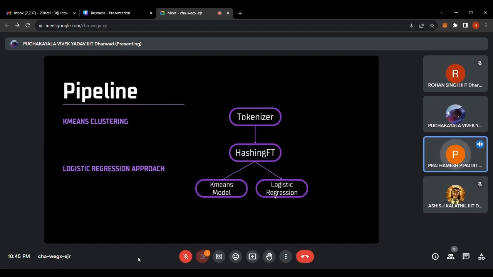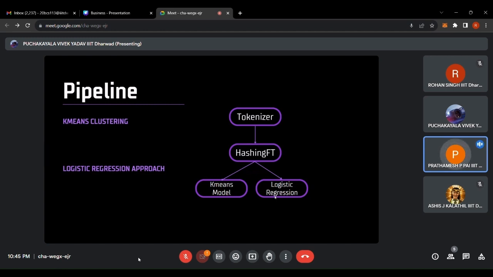It uses a hashing function to map words or tokens to a fixed number of features or dimensions in a feature vector. HashingTF is often used when dealing with text data in ML because it allows you to work with higher dimensional data efficiently, reducing memory and computational requirements. Now comes our ML models.